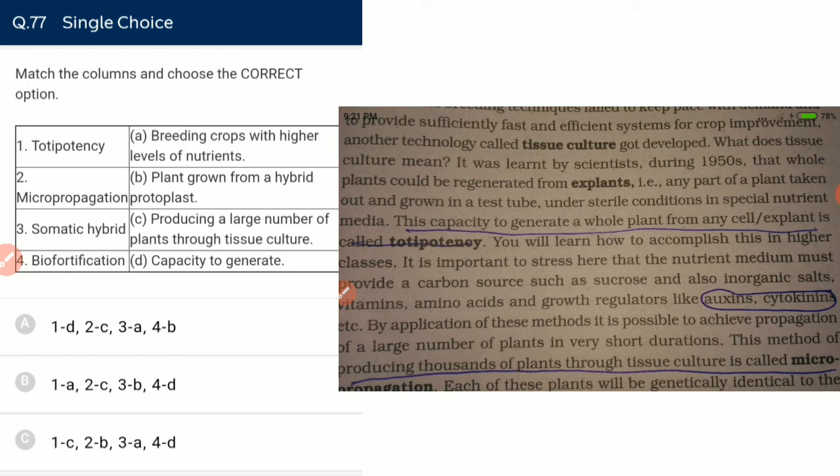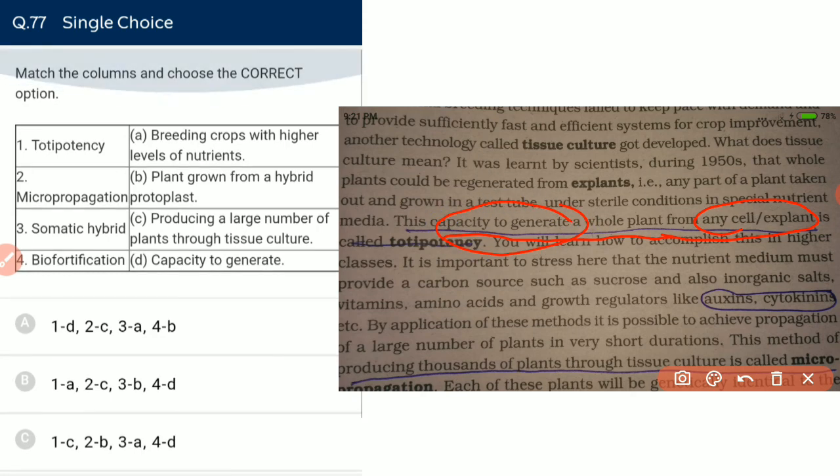Match the column and choose the correct option. Totipotency is the capacity to generate a whole plant from a cell or explant. That is known as totipotency. So A will be matched with D.